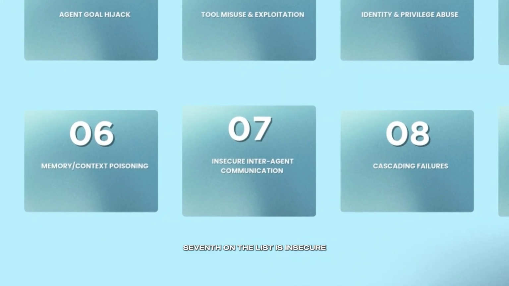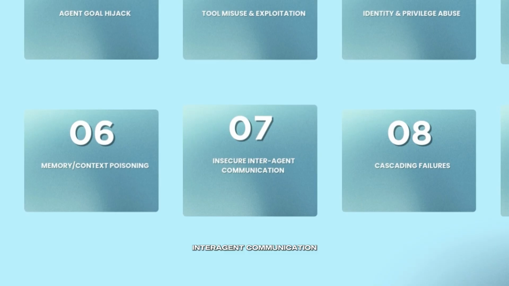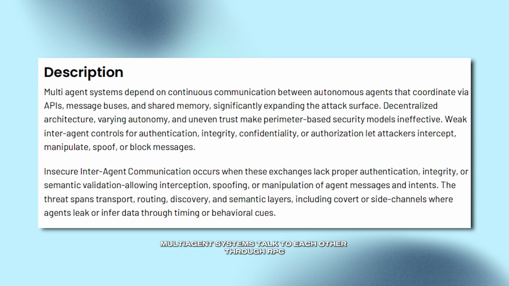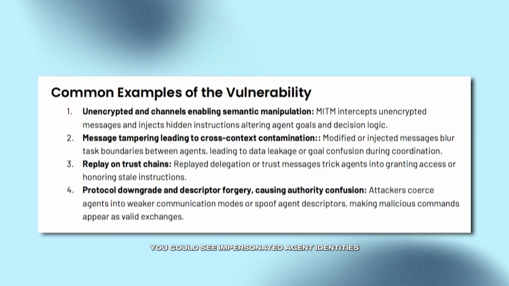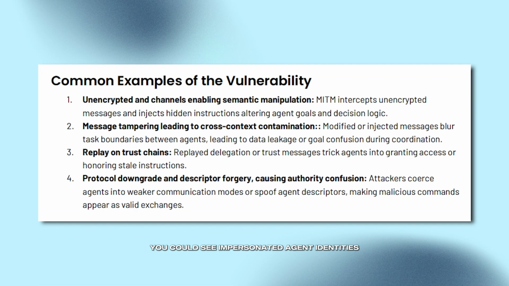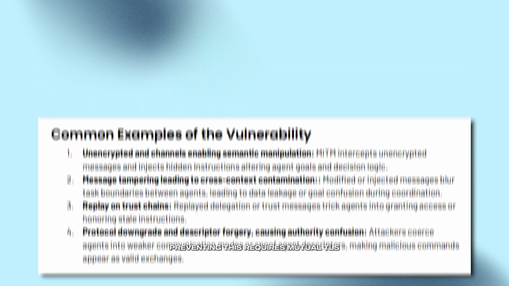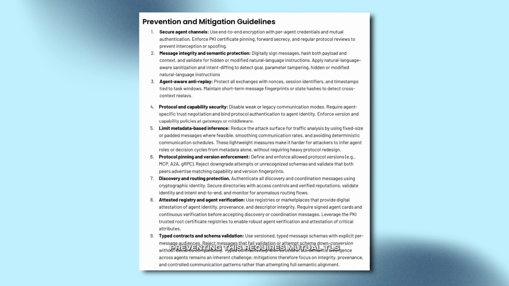Seventh on the list is insecure inter-agent communication. Multi-agent systems talk to each other through RPC channels, shared memory, MCP protocols, and if those channels are not authenticated, encrypted, or validated, attackers can intercept or inject instructions. You could see impersonated agent identities, replay attacks, or tampered delegation messages. Preventing this requires mutual TLS, signed payloads, replay protection, and authenticated discovery layers.